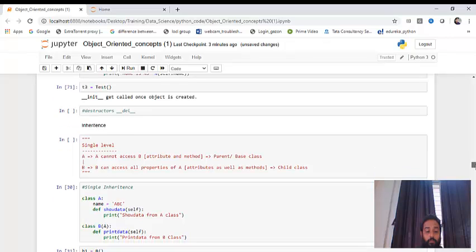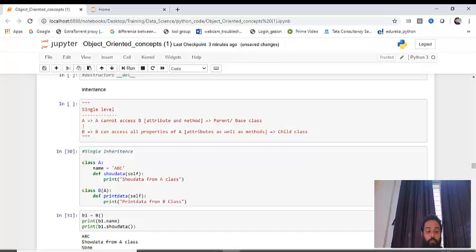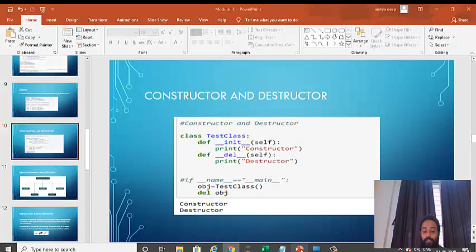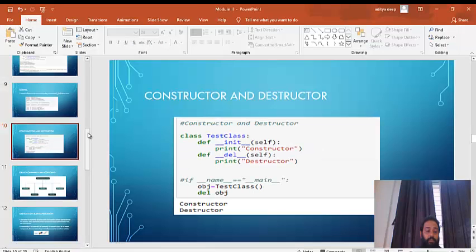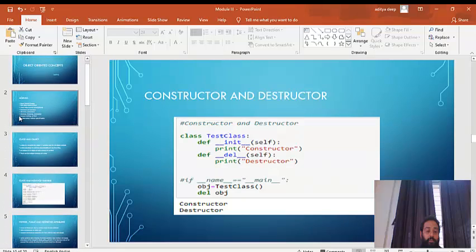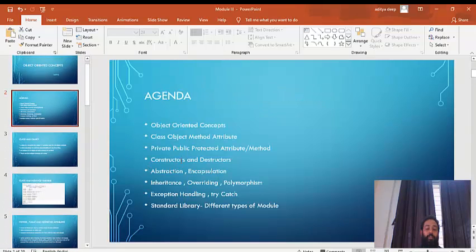Okay guys, this completes the first 5 topics of the agenda mentioned for today. The next portion would be the core object oriented concepts: abstraction, encapsulation, inheritance, overriding, polymorphism, exception handling, try, catch block, and a few important libraries. I'll discuss the remaining things in the next video.